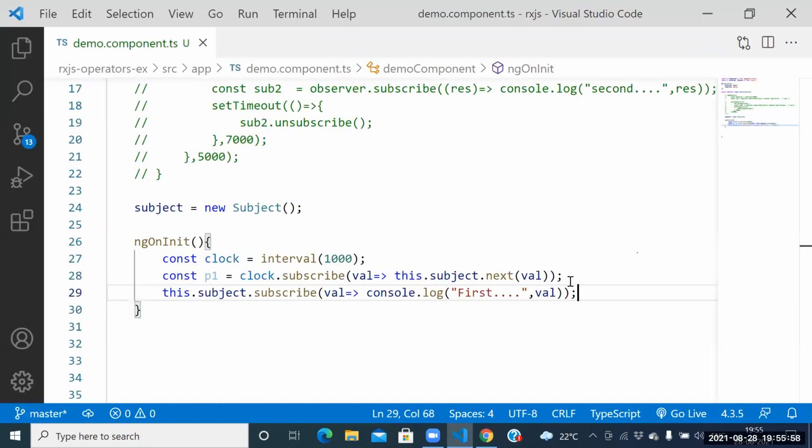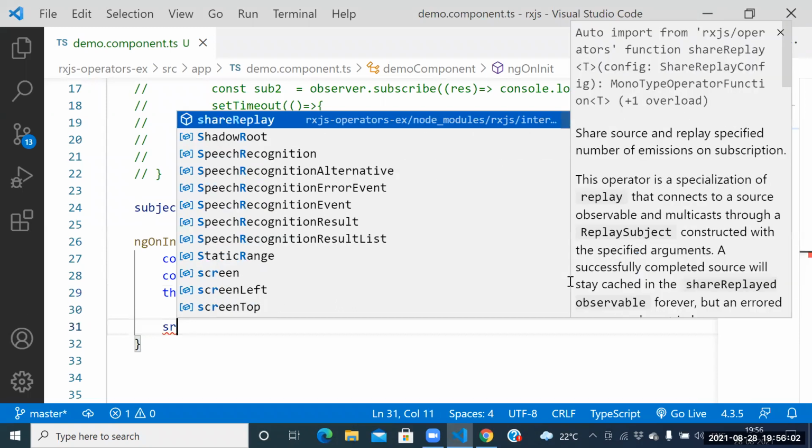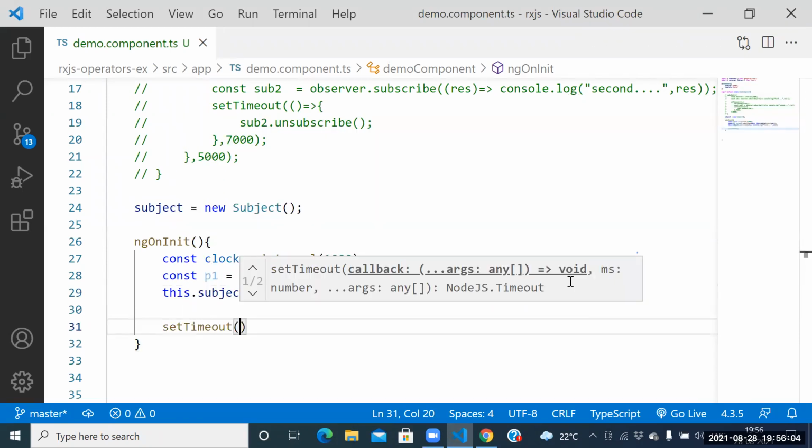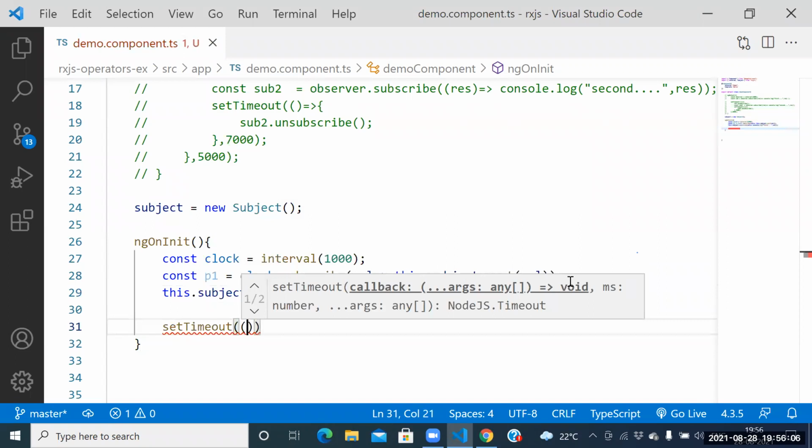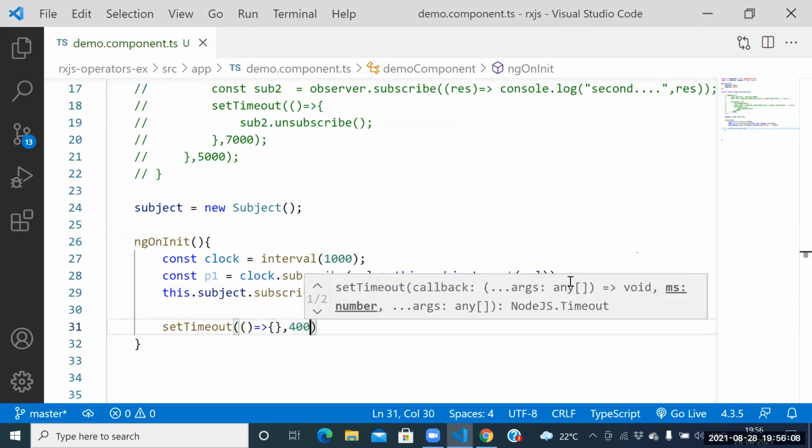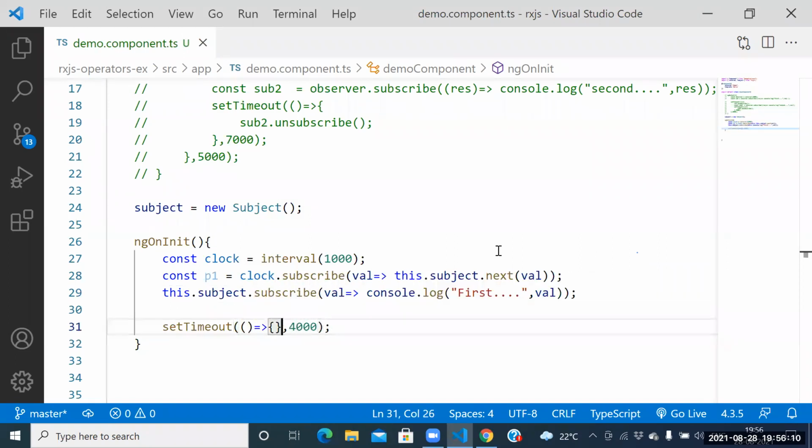Yes, guys, see this one here. After 4 seconds, we need to set a timeout of 4000, which means 4 seconds. After 4 seconds, we need to unsubscribe.